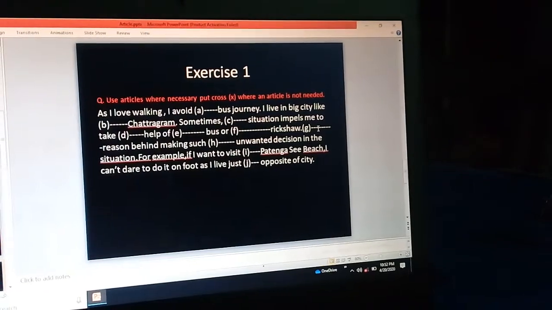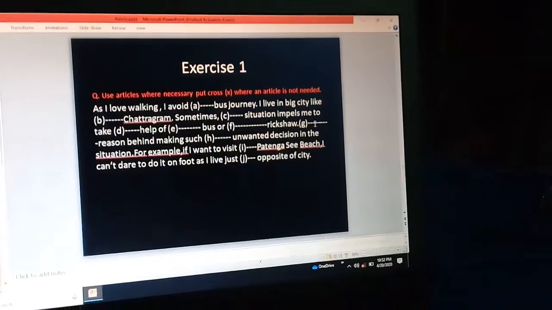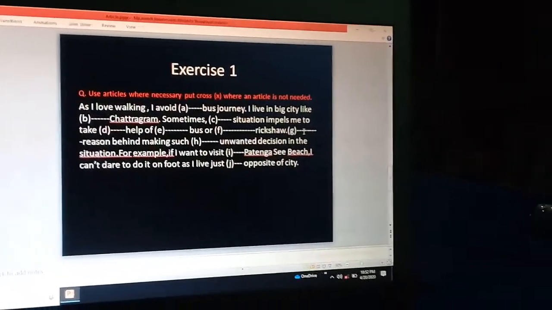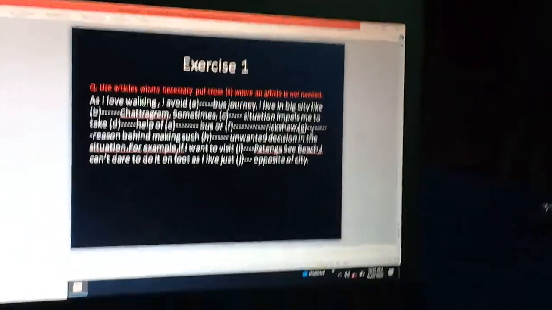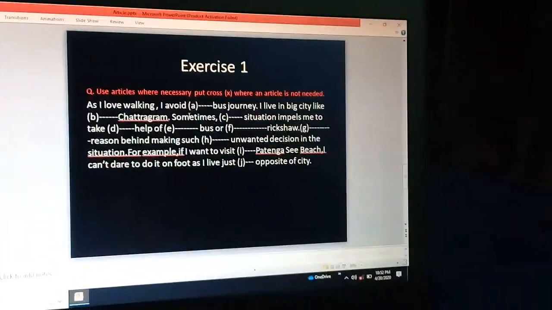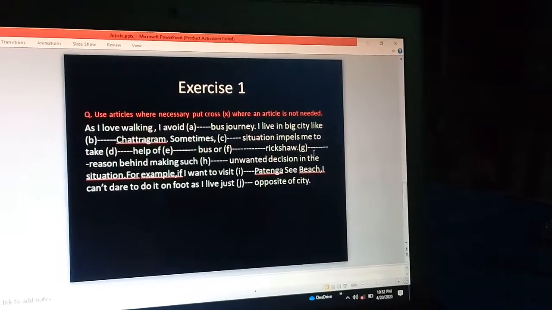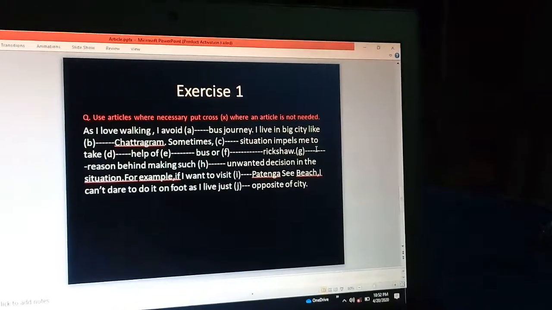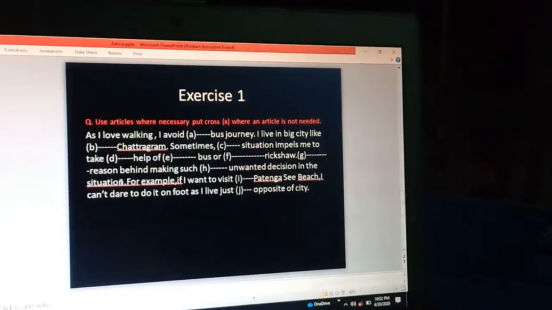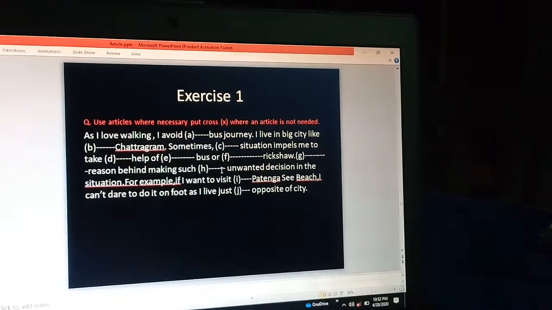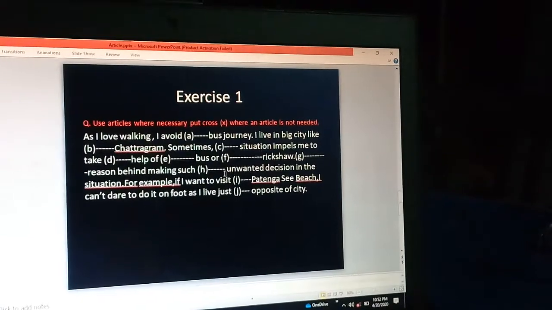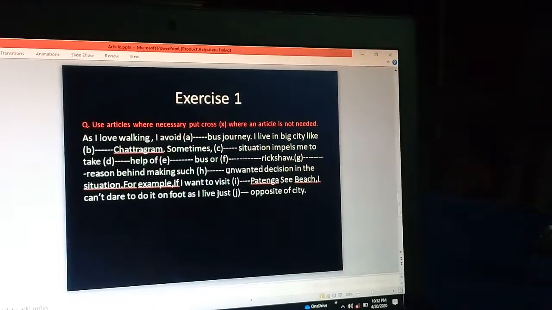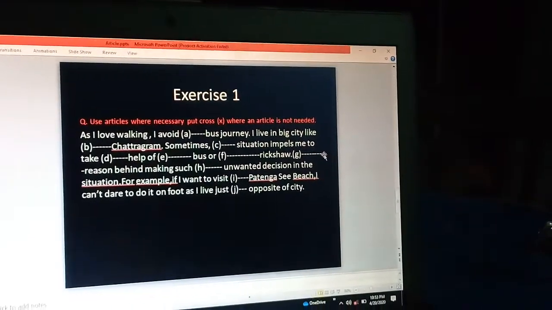Now come here, dash reason behind making such dash. So here actually we mentioned earlier what is the reason. So the reason is specific, so here you have to use the. Reason behind making such dash. Here it is vowel, so as per rule use n.